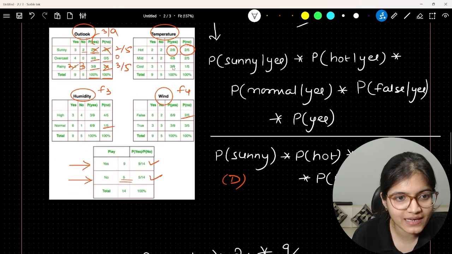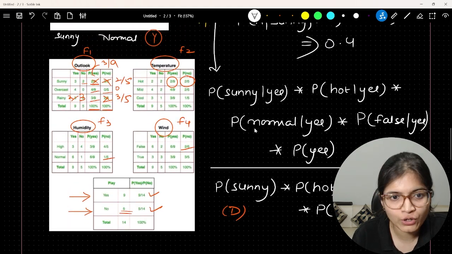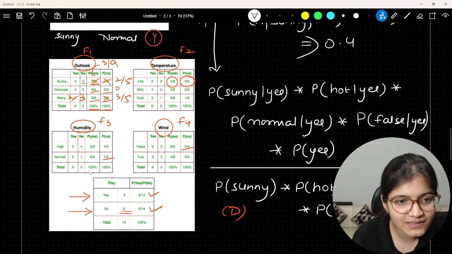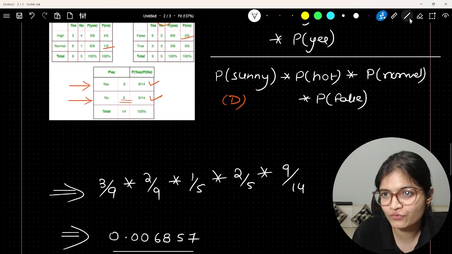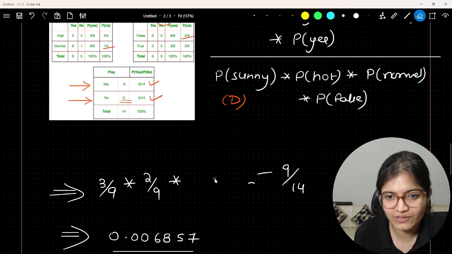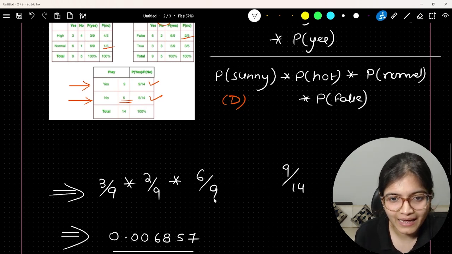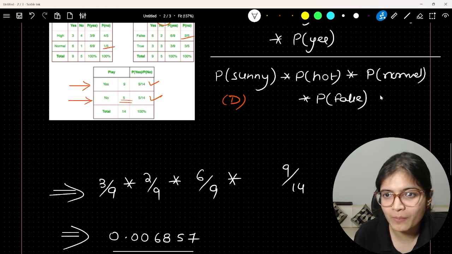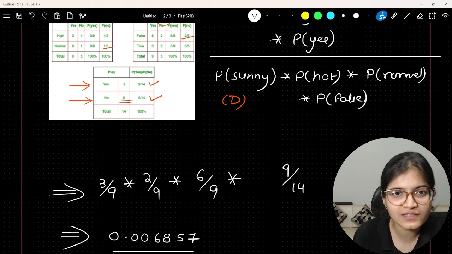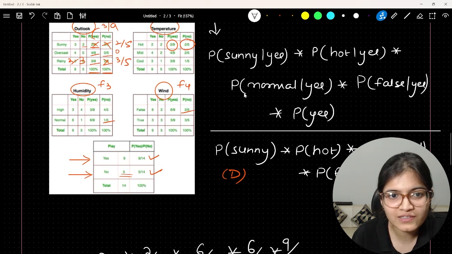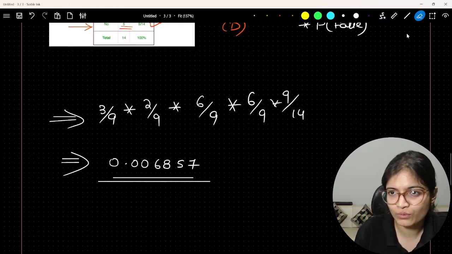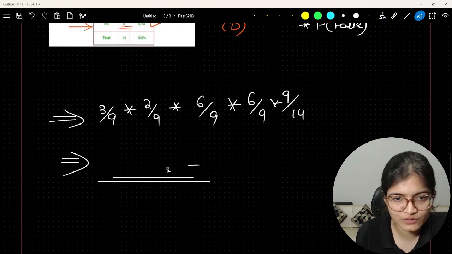And in this case, the probability of normal given yes is 6 by 9. I had mentioned it for the no part. I'm so sorry, just remove this completely. So it should be 6 by 9 and multiplied by, what is the probability of, I would say, false? It is again 6 by 9, right? The probability of false and the probability of normal are both 6 by 9. So we will try to recalculate this number again. Just wait for a moment.